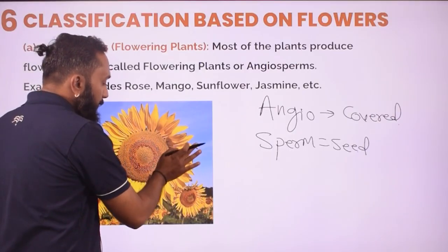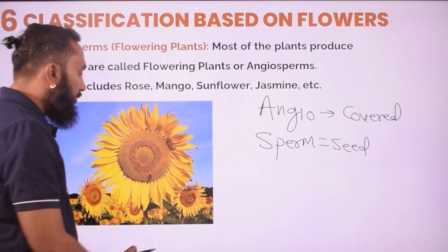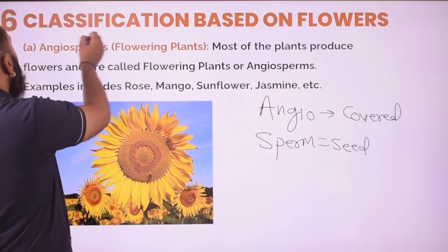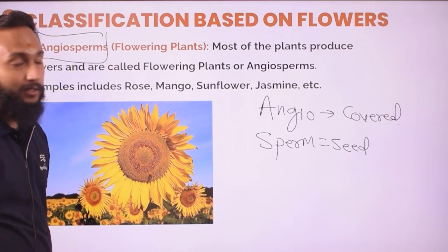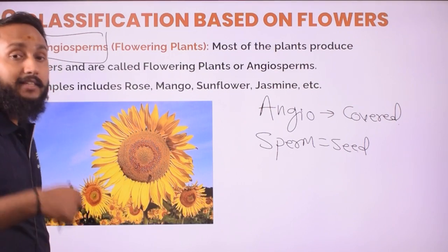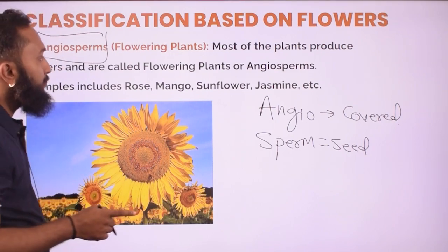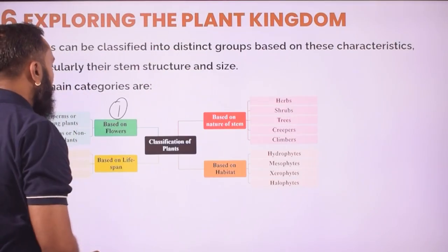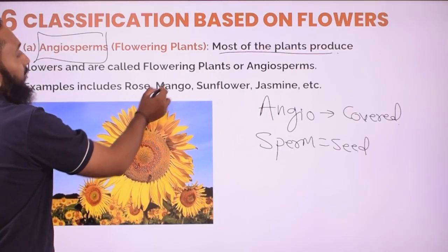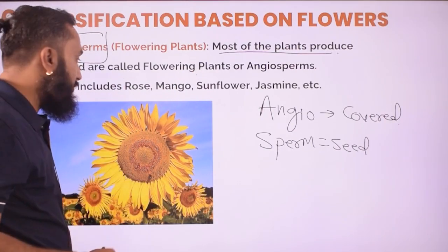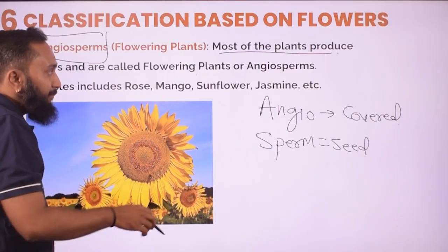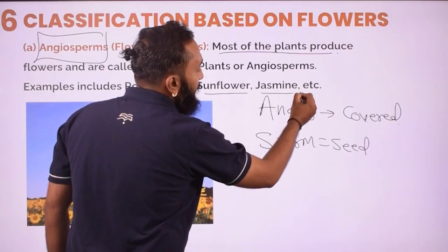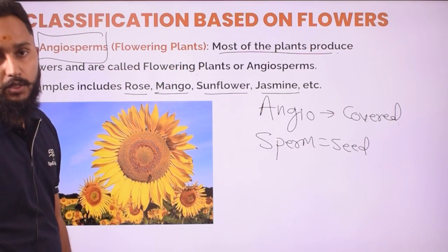So those plants which produce flowers, their seed is also going to be covered inside it. This is going to be known as such kind of plant, angiosperm. What are the examples of it? This also you will have to remember. Most of the plants that produce flowers are going to be known as angiosperm. Flowering plant you can simply call it in common language as well. Examples which we need to remember: rose, mango, sunflower, jasmine.